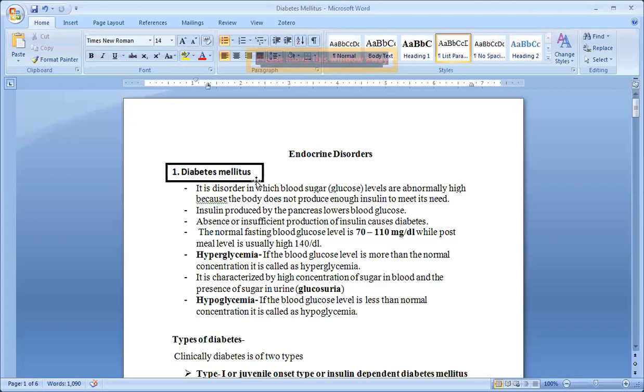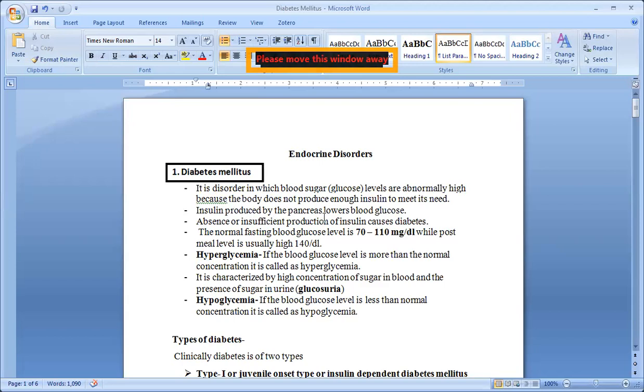The disease is known as diabetes mellitus. Have you understood the initial part, why diabetes occurs? So we will see the next one.